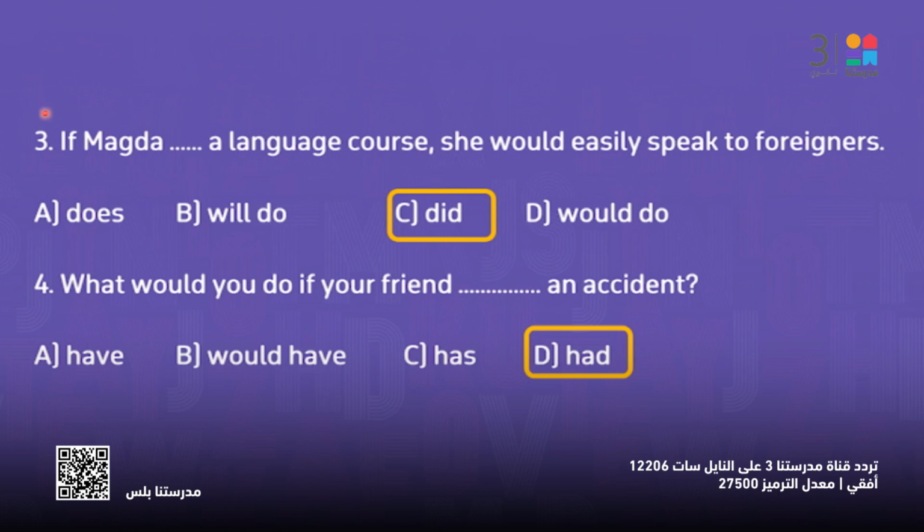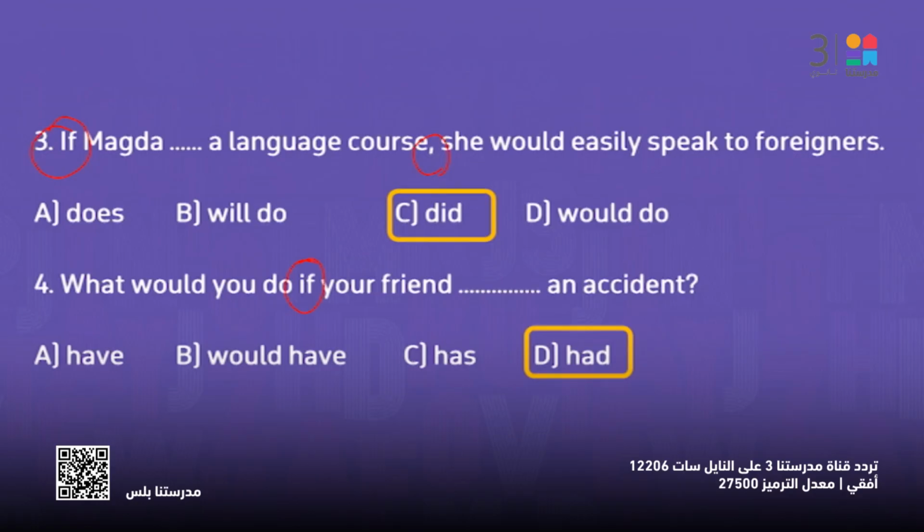Here we started with if, right? So if we start with if, we have to separate the two sentences using a comma. What about number 4? What would you do if your friend? If here comes in the middle, do I need to separate with a comma? Nothing. I don't need commas here. So take care of this.